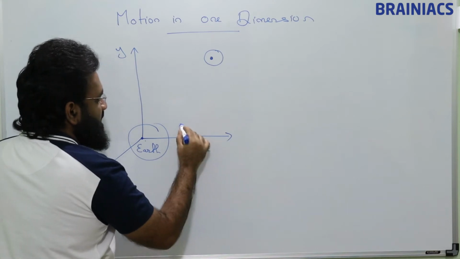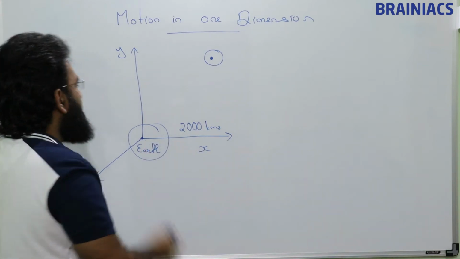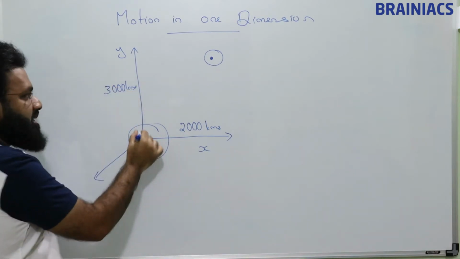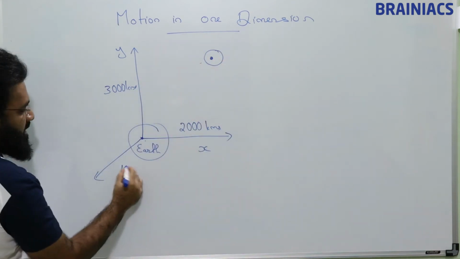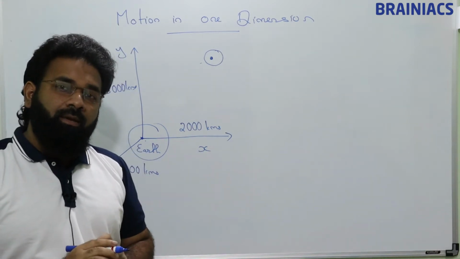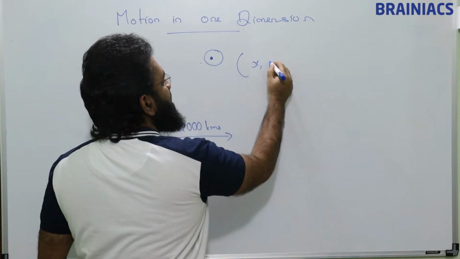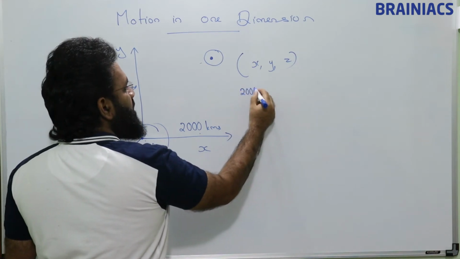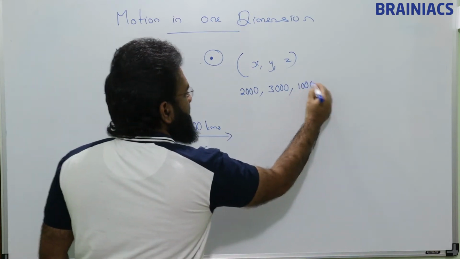Suppose this distance is 2000 kilometers, just for example, and this distance is 3000 kilometers, and this distance, if the satellite is here, I say this as 1000 kilometers, then I will be able to say the position of the satellite with respect to me is x, y, z: 2000, 3000, 1000.